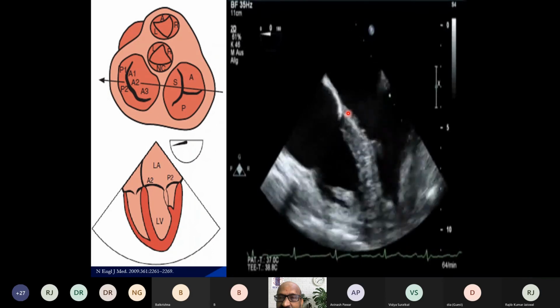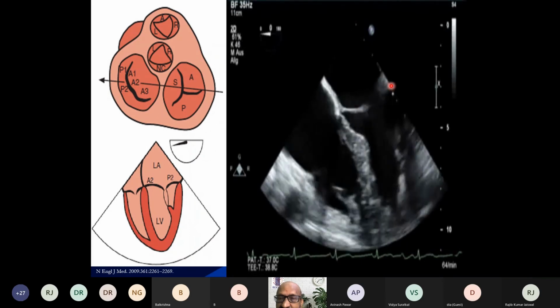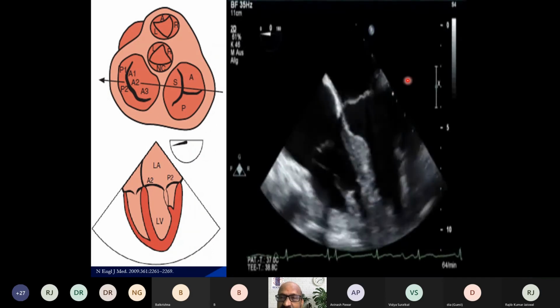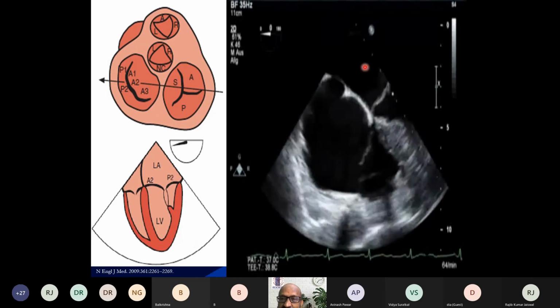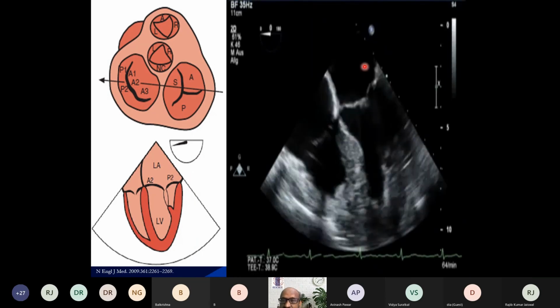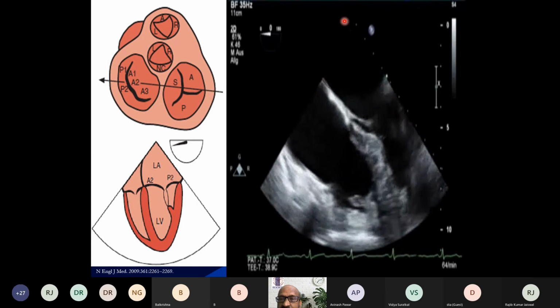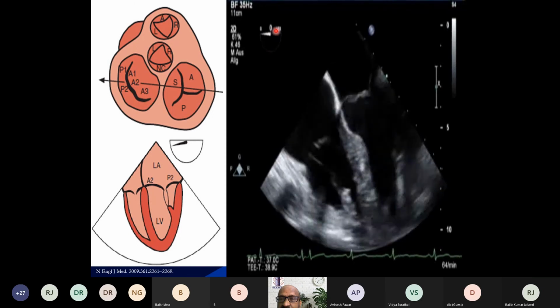Here you have the anterior mitral leaflet, posterior mitral leaflet, A2 segment and P2 segment are seen. The left atrium is seen high above in the near field. The probe is somewhere here and the multiplane angle is 0.